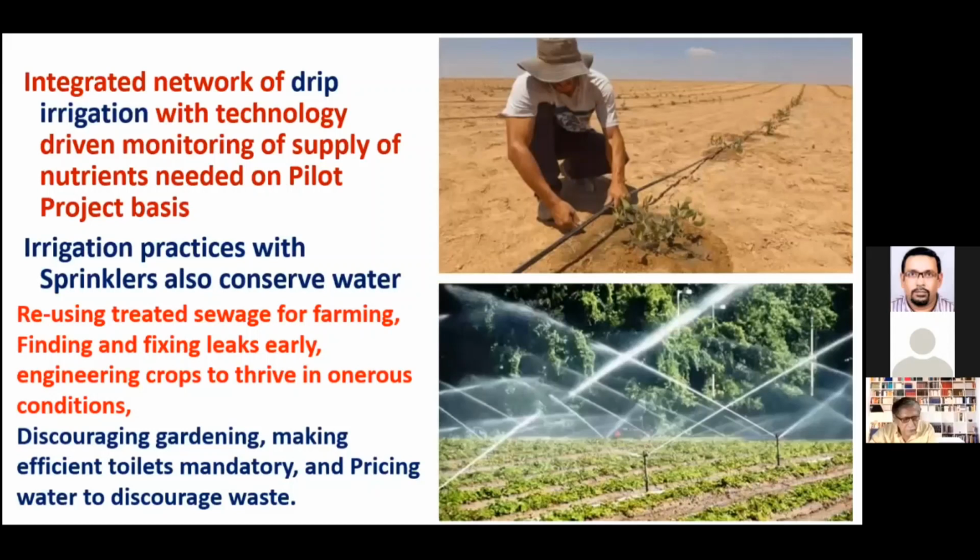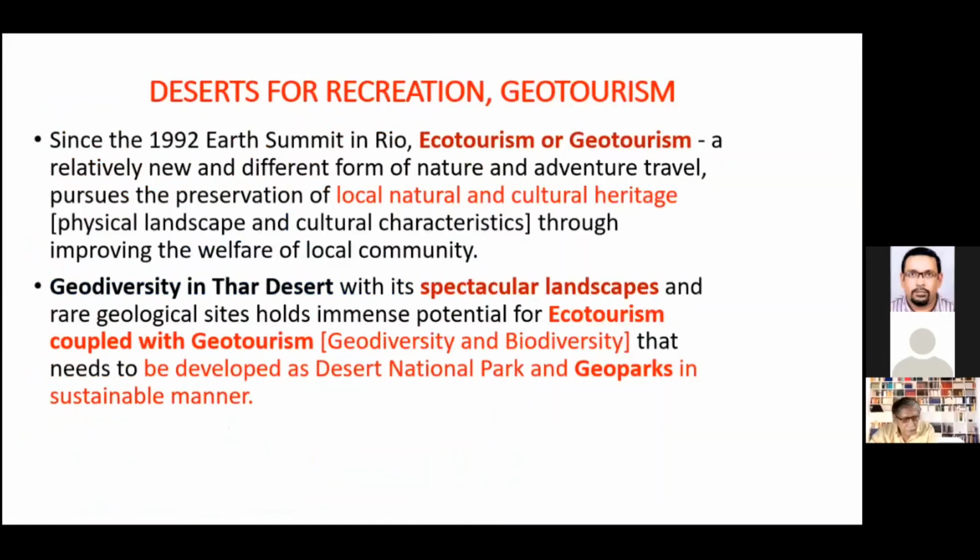And then, of course, to create this kind of situation, there is a lot of leveling of the dunes taking place. Now, that is a destabilizing feature, and that is creating its own set of problems. And of course, we need to take care of these aspects also. And then three major cities, Jaisalmer, Jodhpur, and Barmer, have also been planned to get water supply.